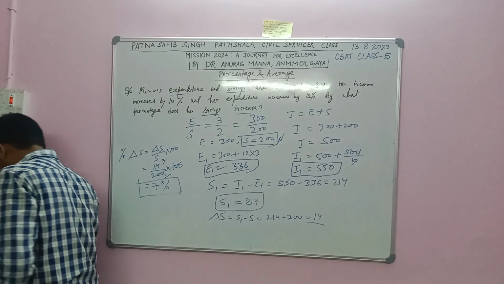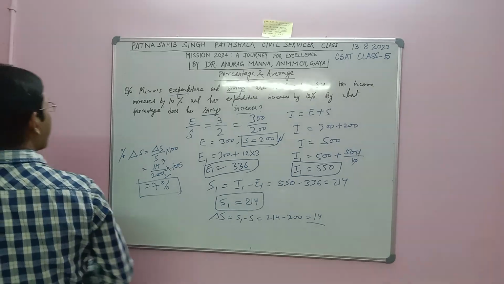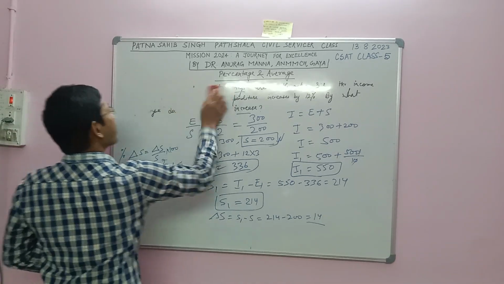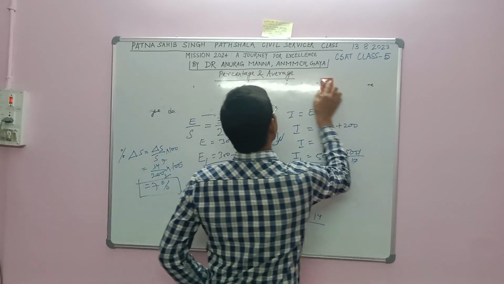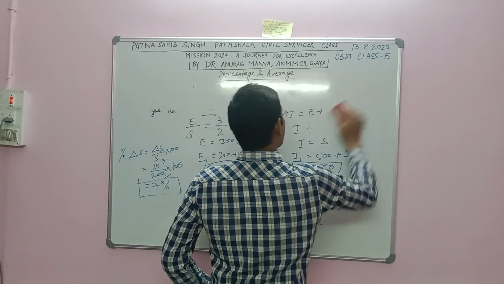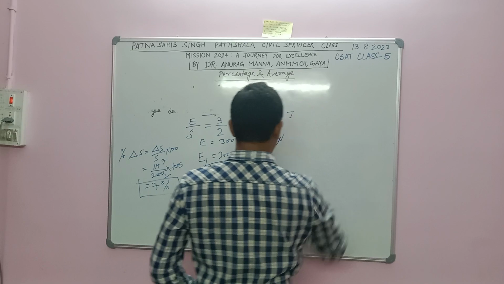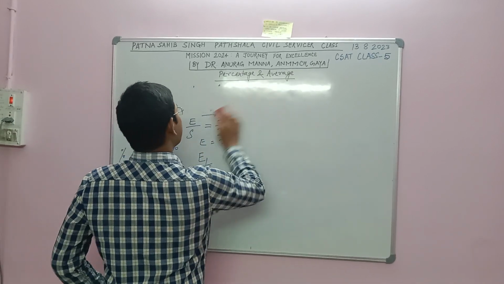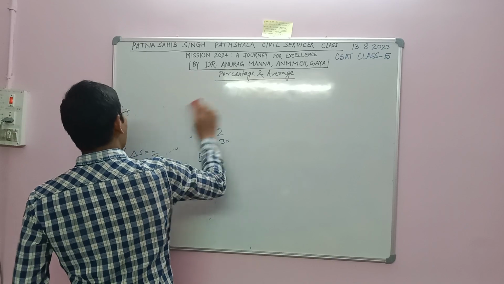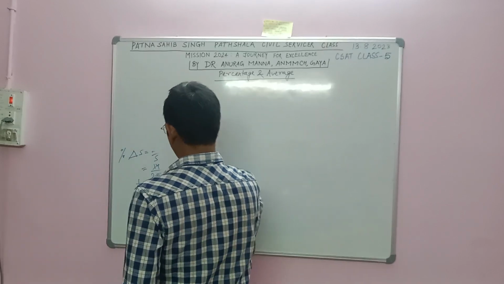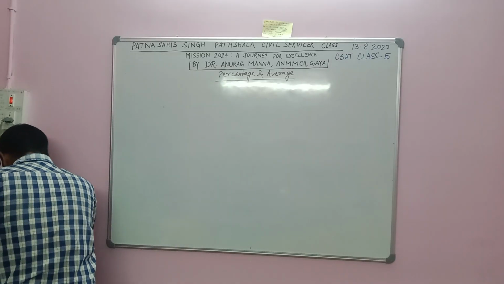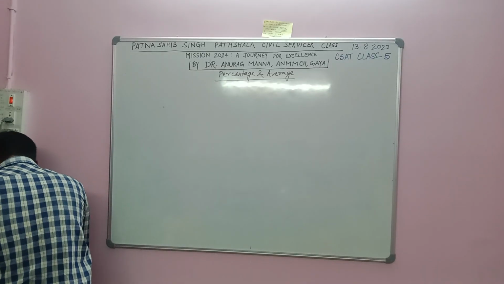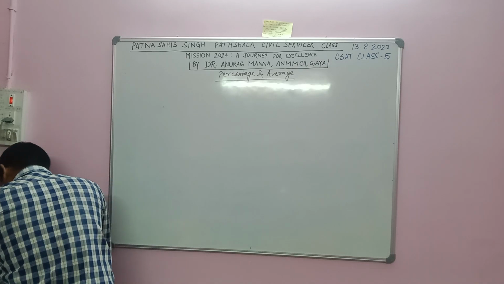Now coming to the next question. Regularity in solving mathematics is the key to success in the civil services aptitude paper. So solve the questions, even if they are very easy. Just keep on solving, because this is the way you will be able to solve them in the examination hall itself.